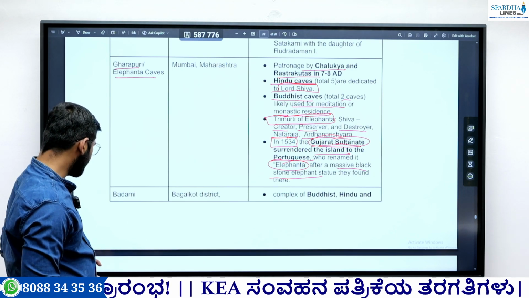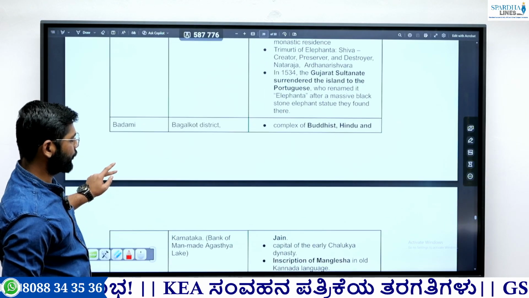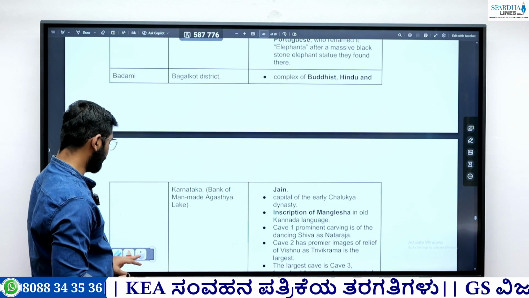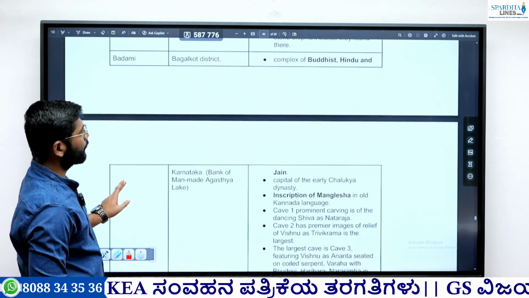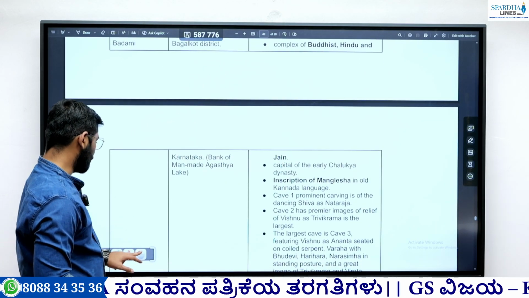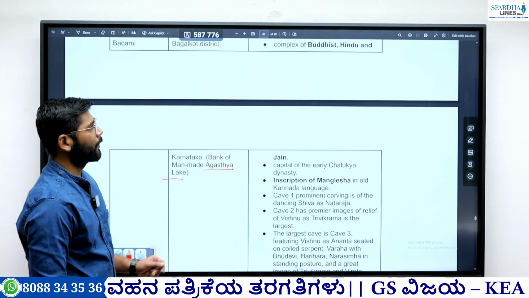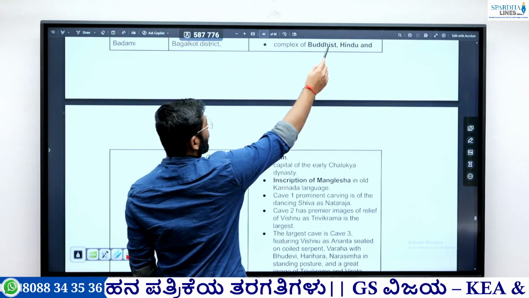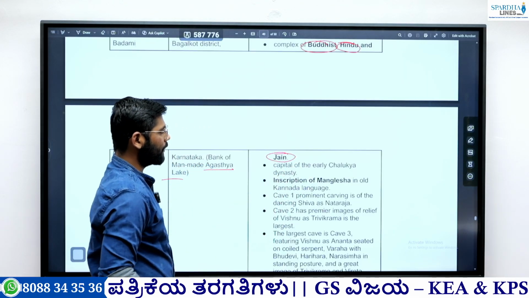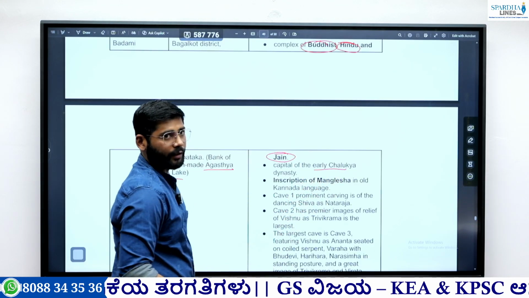Next is the Badami, the famous Badami cave. It is located in Bagalkote district. Okay, there is no river associated with this, but there is one man-made lake called Agastya Lake. On the bank of this man-made Agastya Lake, Badami is located. Okay, and we have found a Buddhist complex, a Hindu complex, as well as a Jain complex. It was the capital of the early Chalukyas. The early Chalukyas, we call them the Badami Chalukyas.